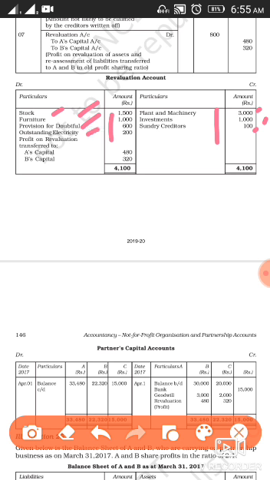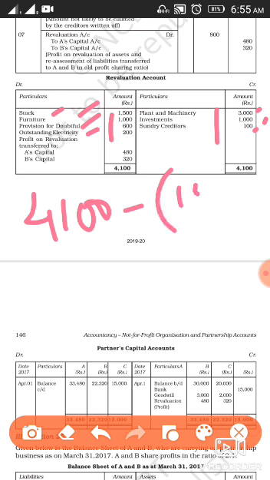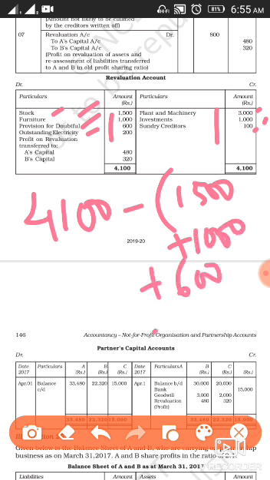You will total the credit side and the debit side. Clear? From the total of your credit side, 4100, you will subtract the total of your debit side, means 1500 plus 1000 plus 600 plus 200.